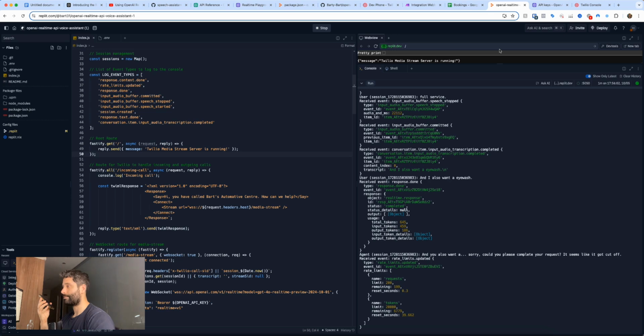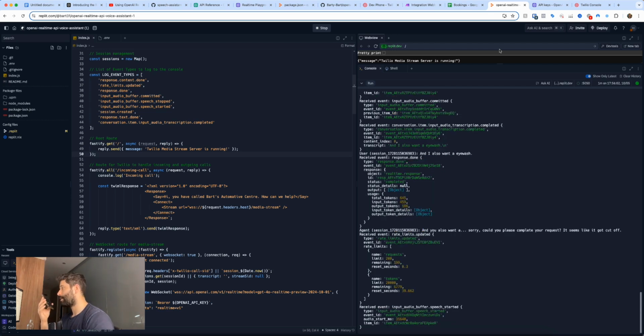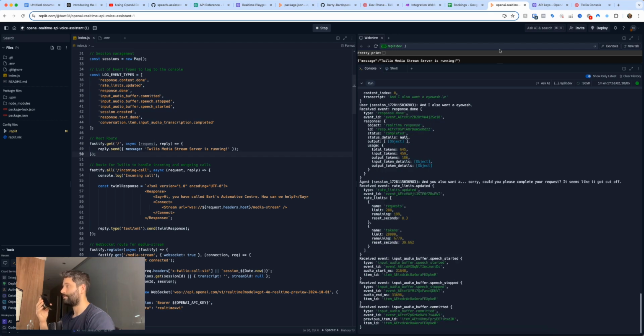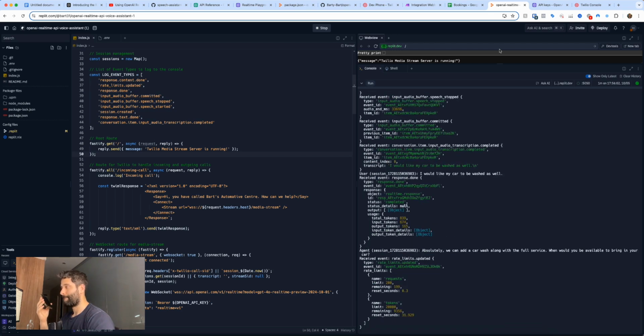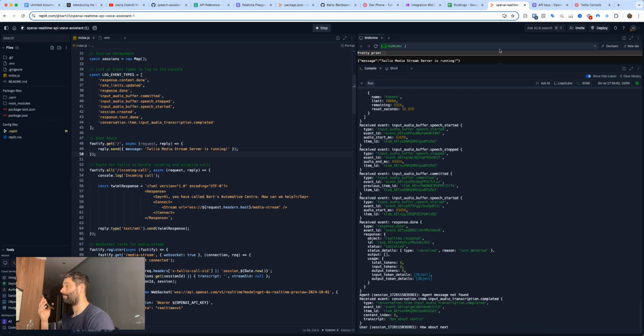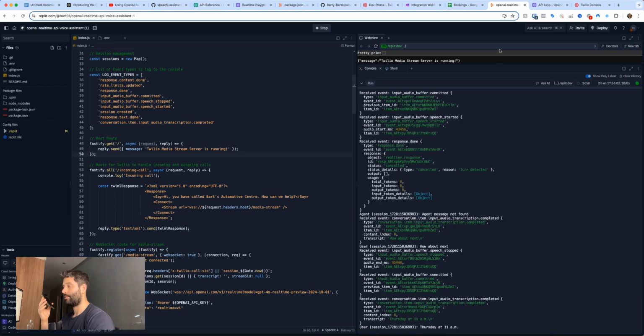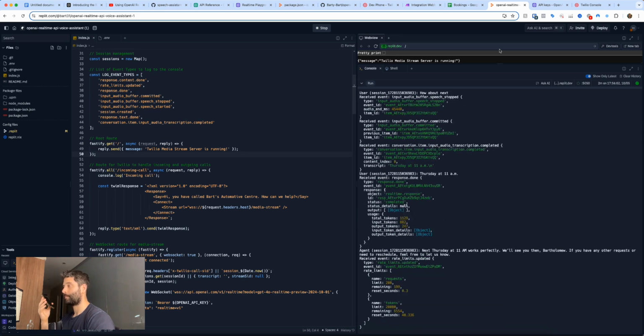And you also want a R. Sorry, could you please complete your request? It seems like it got cut off. I would like my car to be washed as well. Absolutely, we can add a car wash along with the full service. When would you be available to bring in your car? How about next Thursday at 11 a.m.? Next Thursday at 11 a.m. works perfectly. We'll see you then, Bartholomew. If you have any other requests or need to reschedule, feel free to let us know.